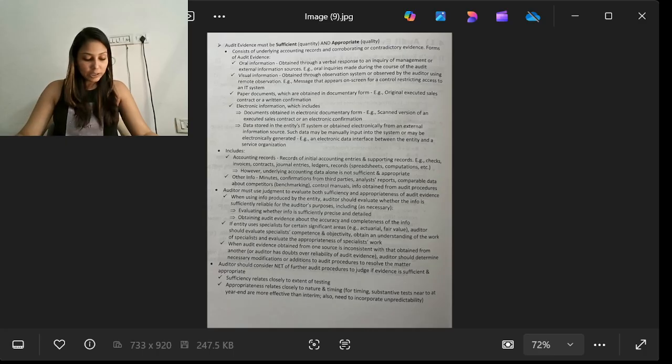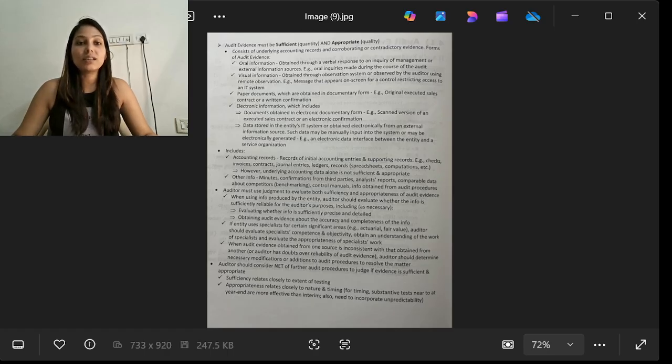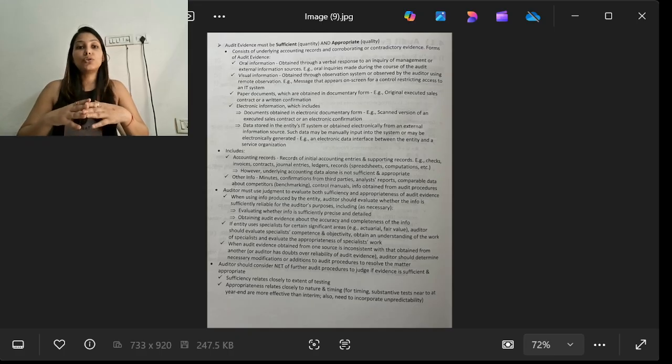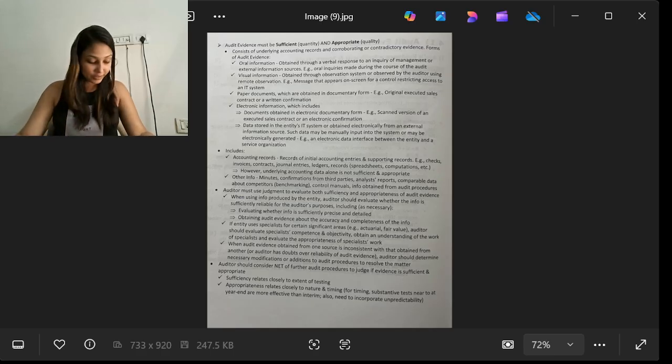When audit evidence obtained from one source is inconsistent with that obtained from another, the auditor should determine necessary modifications or additions to the audit procedures to resolve the matter. So if audit evidence is obtained from other sources, and the answers in both audit evidence are not tying up, then the auditor should use professional skepticism and be more cautious in concluding on the result for that audit evidence.